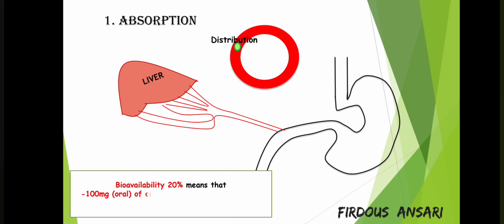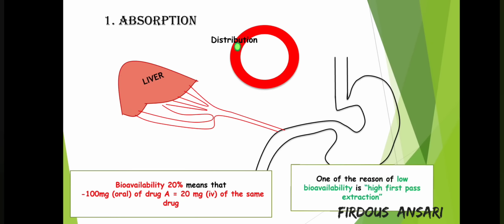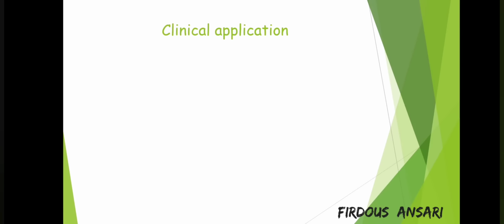If the same 100 mg of drug is taken via intravenous route, then in that case we need to reduce the dose of the drug, up to 20 mg, because the majority of the drug is metabolized in the liver by first pass metabolism. One of the reasons for low bioavailability is high first pass metabolism. So any drug that has a high first pass metabolism will have a reduced bioavailability.